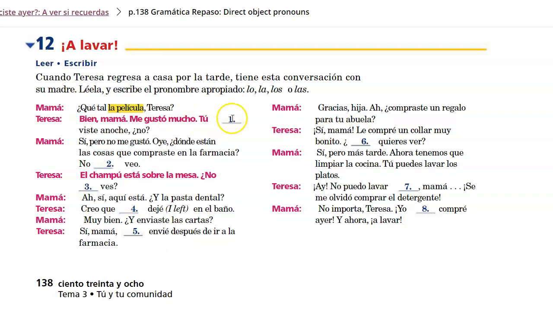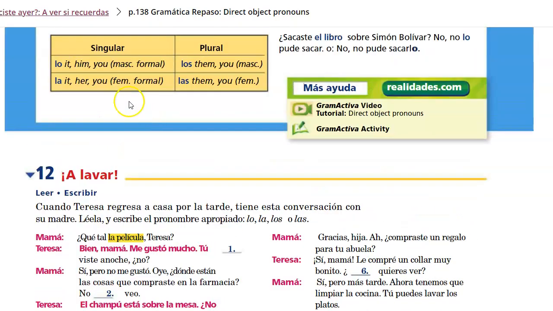¿Tú la viste anoche? You saw it last night. It, in this case, is the movie, which is feminine singular. So we're going to use that feminine singular direct object pronoun, la. Sí, pero no me gustó.